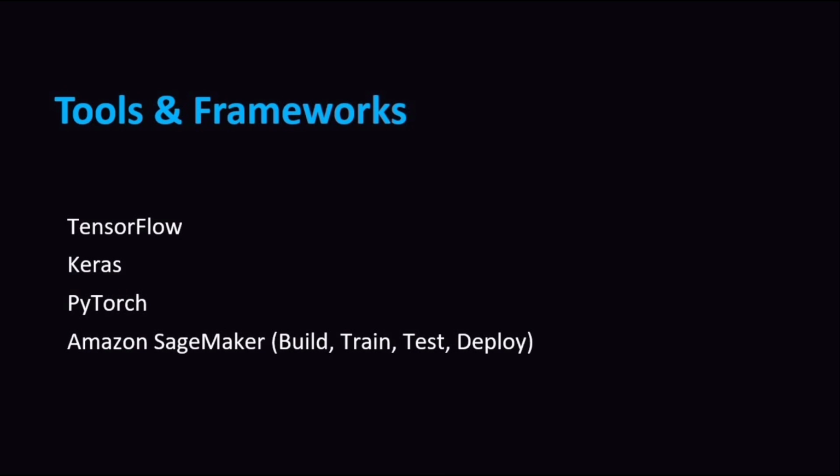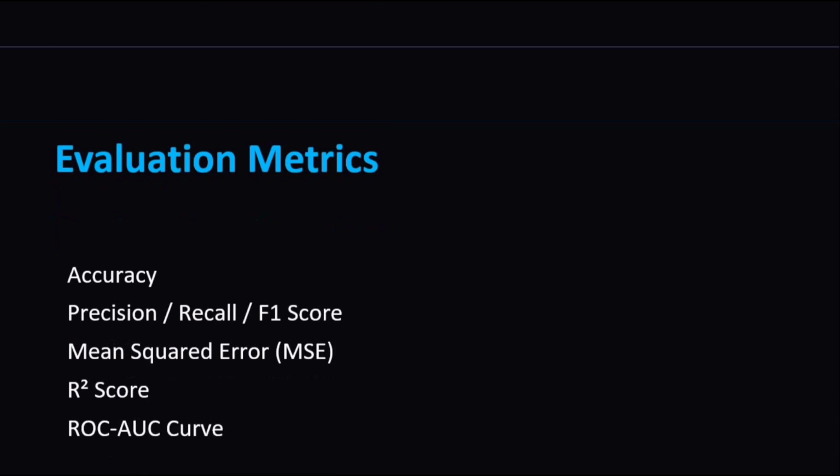The most popular tools for building machine learning models are TensorFlow, Keras, and PyTorch. TensorFlow is great for large-scale and production models. Keras is beginner-friendly for quick prototyping, and PyTorch is flexible and loved by researchers for its Pythonic style. Together, these tools power most modern machine learning projects.